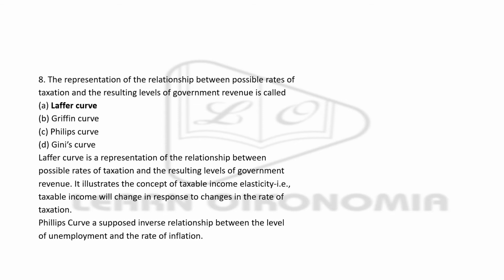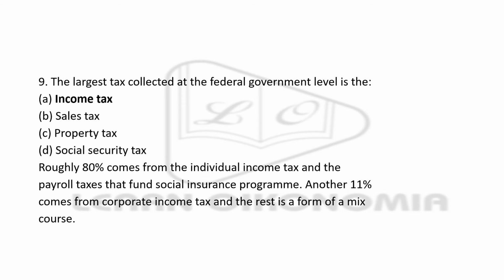As we all know, it illustrates the concept of taxable income elasticity. It says that taxable income will change in response to change in the rate of taxation. And in the case of Phillips curve, it is something which relates unemployment as well as rate of inflation.